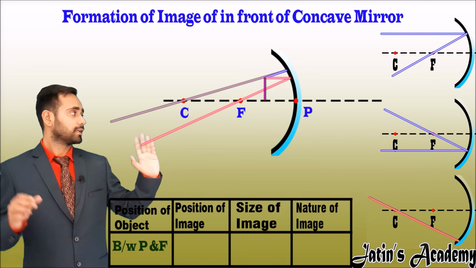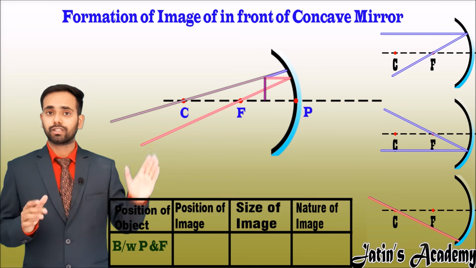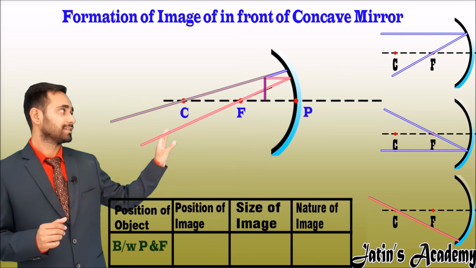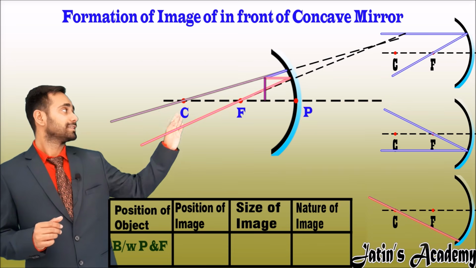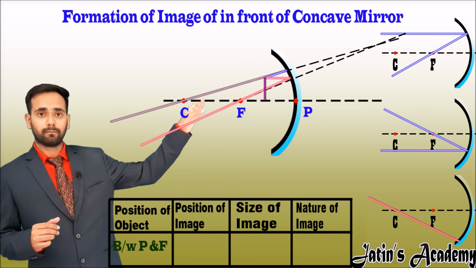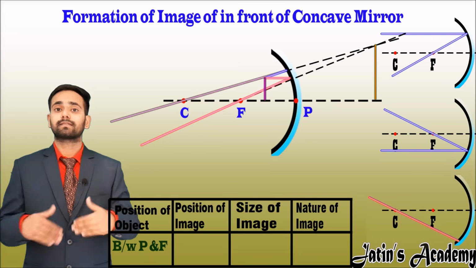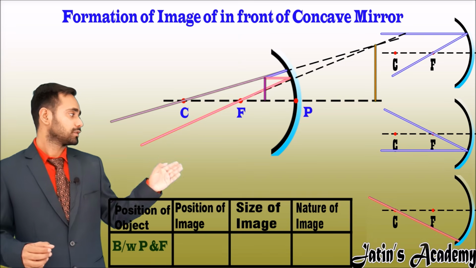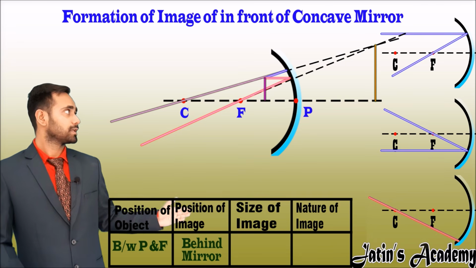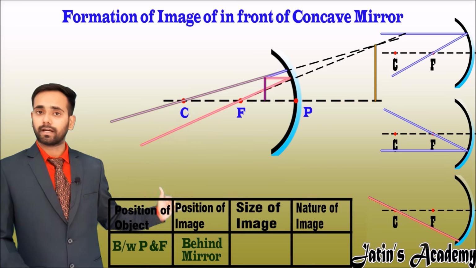You will observe that these rays are diverging in the real world. Now extend these rays to the mirror. These rays meet in the mirror, so the image is formed inside the concave mirror. Now see the position. The position of the image is inside the mirror or behind the mirror.